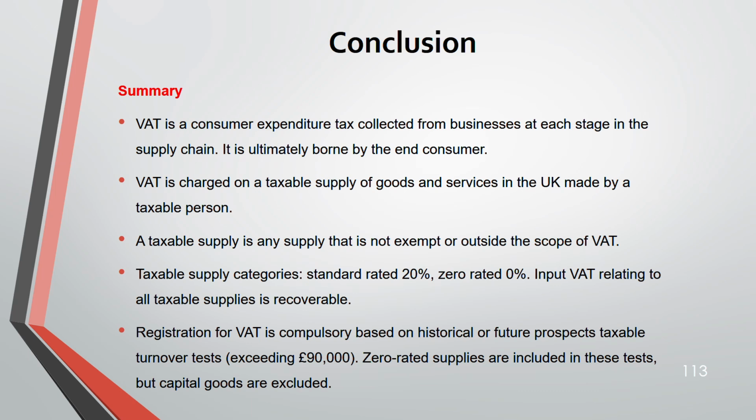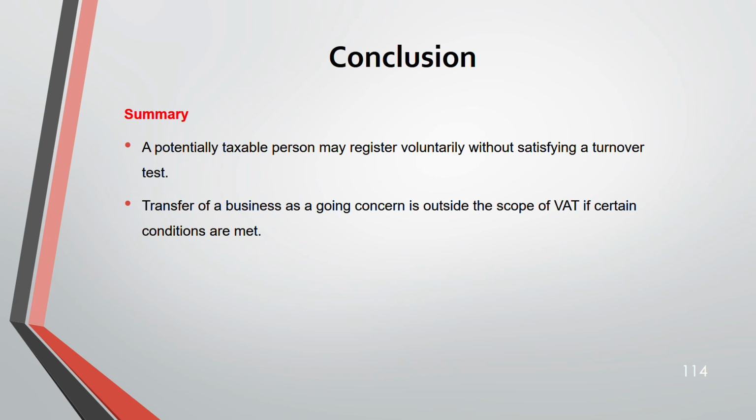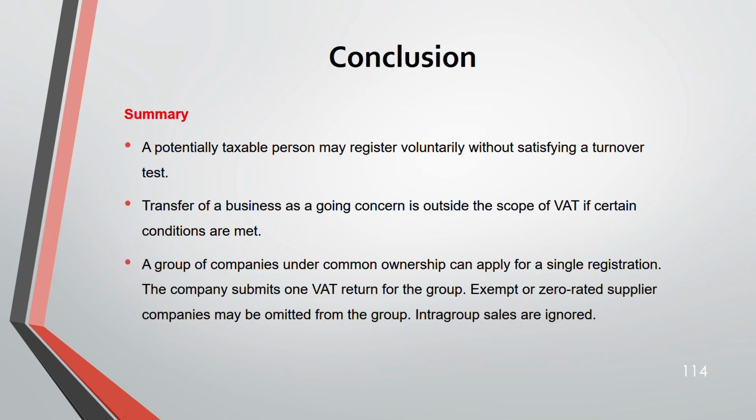Registration for VAT is compulsory if based on either historical or future test you are exceeding 90,000 turnover. And in that taxable supply, zero rated supplies are also included, but capital goods are excluded. Then a taxable person may register voluntarily without satisfying any of the test, as they can recover the input VAT. Next, when you're transferring the business as a going concern, this is outside the scope of VAT if certain conditions are met.